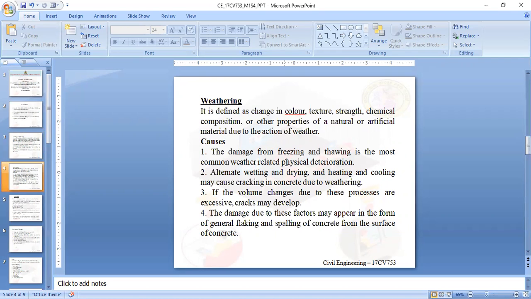Next, generally the causes of weathering changes: damage from freezing and thawing is the most common weather-related physical deterioration. Next, alternate wetting and drying will cause alternate heating and cooling. The cracks will develop due to this weathering. Next, if there is volume change due to this process, excessive cracks may develop. When internal stresses develop inside the concrete mass due to freezing and drying, cracks will develop. So this is regarding the weather.